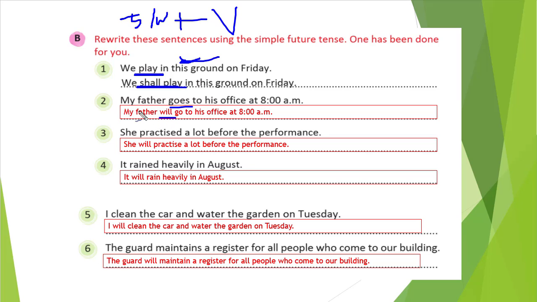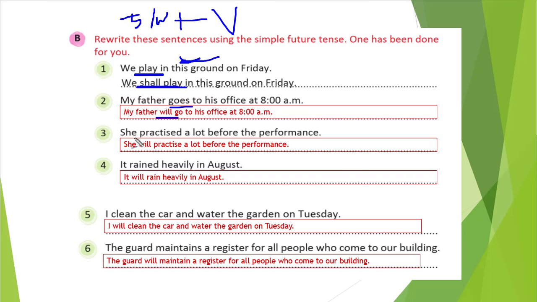My father is singular. So will and goes; the base form of that verb is go. So, will go to his office at 8 a.m. Question 3: she practiced a lot before the performance.